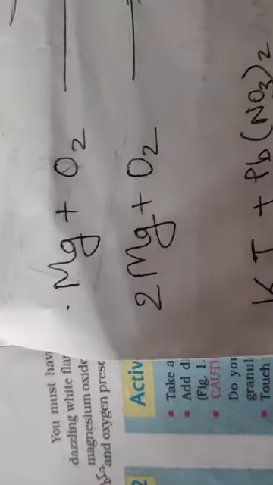So here, if you take it in the reaction form, you will find that Mg plus O2 gives MgO. But now you find that this is not a balanced form, because here there are 2 O's and here there is 1 O. So if you want to balance it, the balanced form would be 2Mg plus O2 giving 2MgO, where MgO is the white powder. Got it? Okay, don't worry about the balancing. This will be a topic which will be taken up in my next lecture.